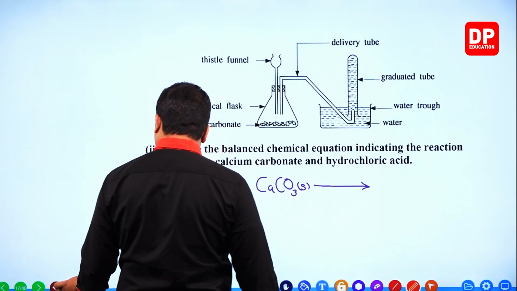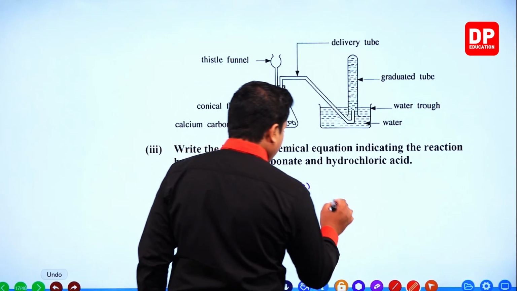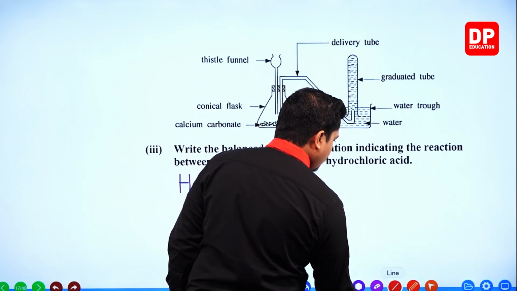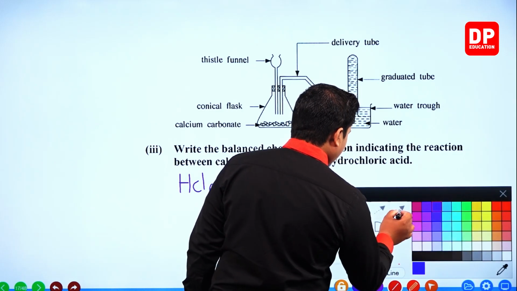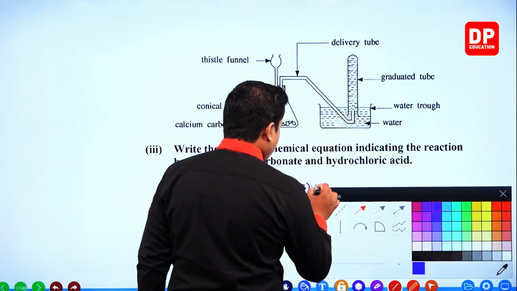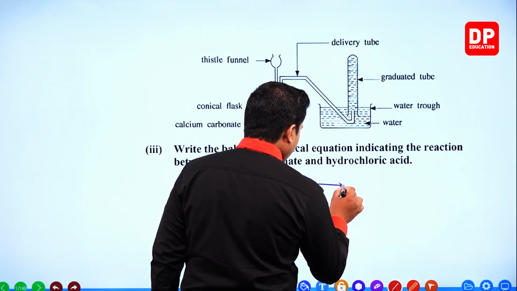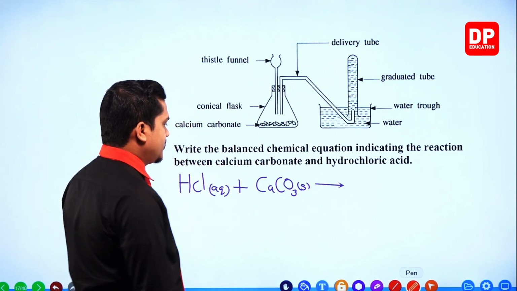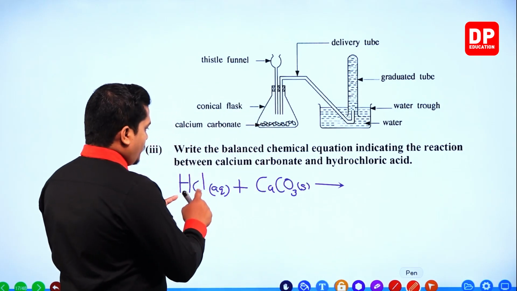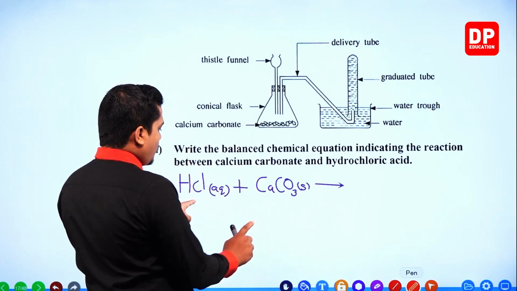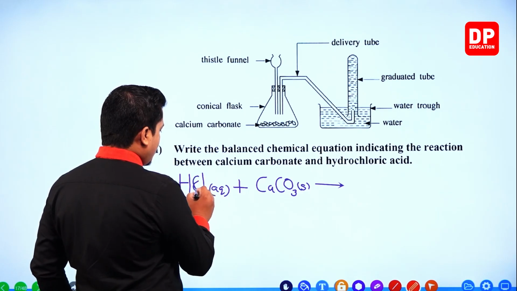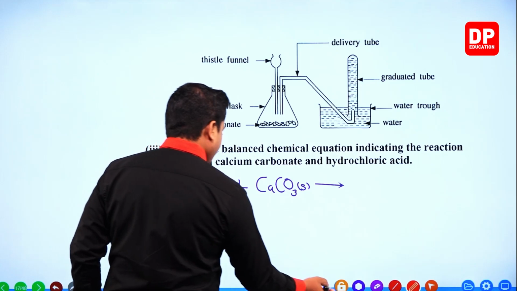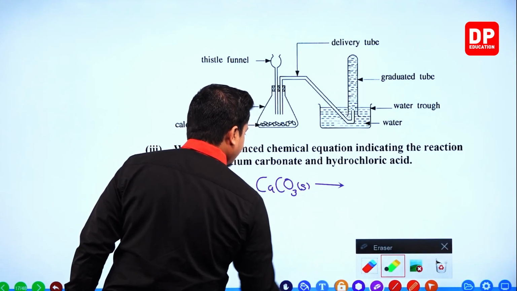So what are the substances created, my dear children? The substances which are getting created from this reaction: with the reaction between calcium and chlorine over here, calcium chloride is created. Calcium chloride.